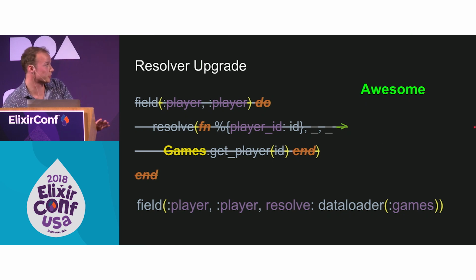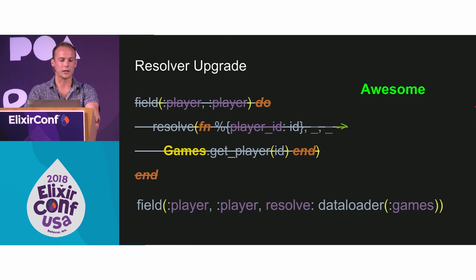So in this example, we want to get the player off of the score, and we're not really telling data loader how to do anything. It's because that player key is the same player association in our Ecto schema. So before, in the above part that's struck out, we were specifically saying, oh, get me that player ID off of the score struct. But we don't need to do that. We've already defined that association in Ecto, so just let Dataloader handle grabbing that for us.